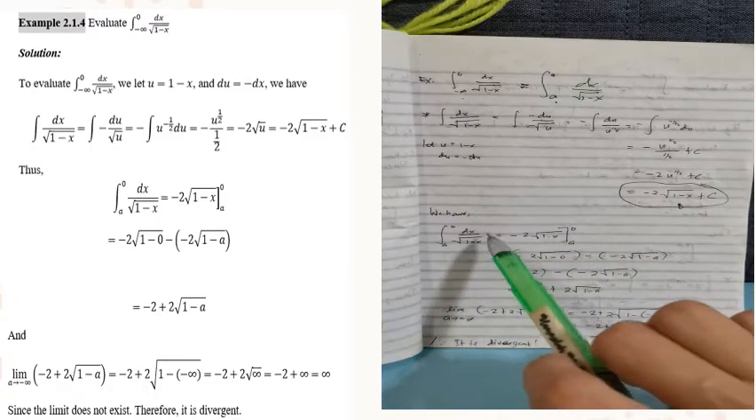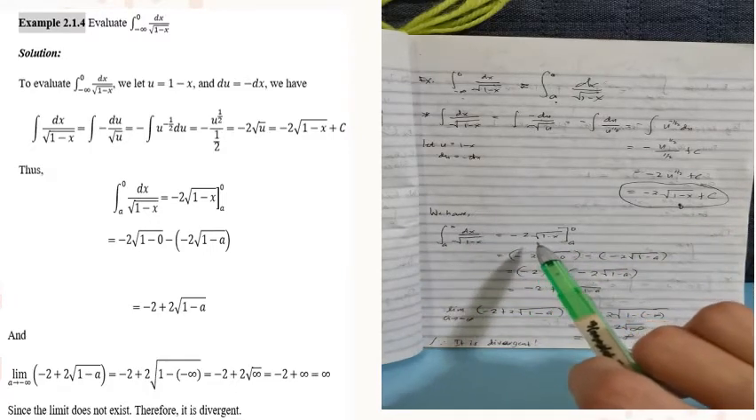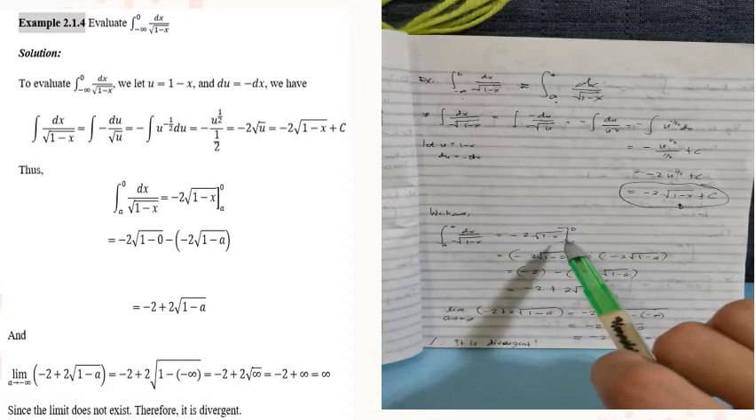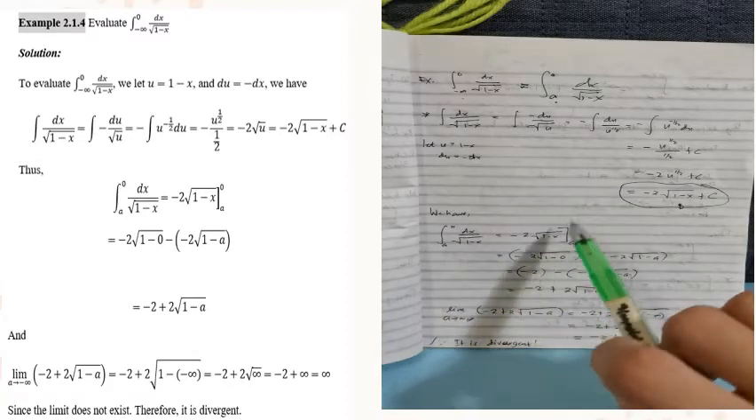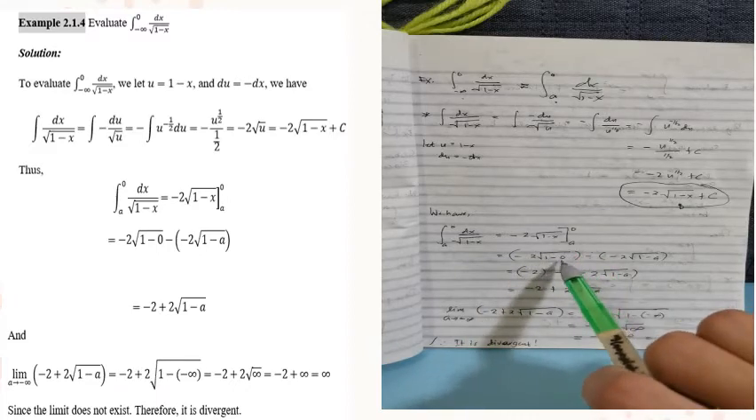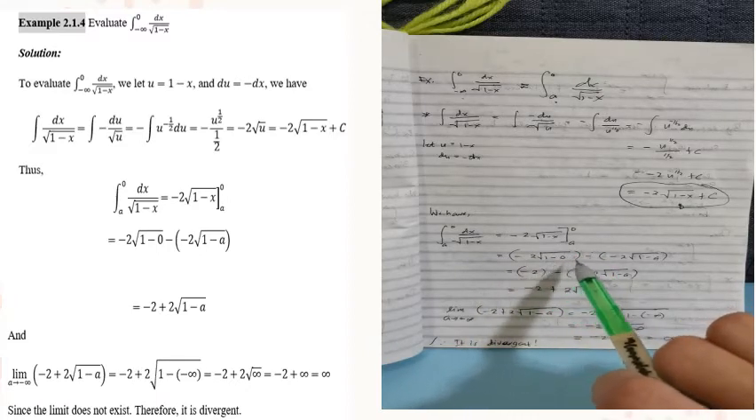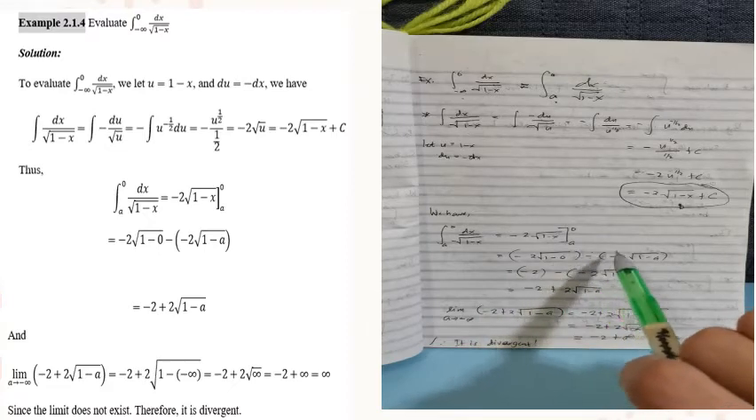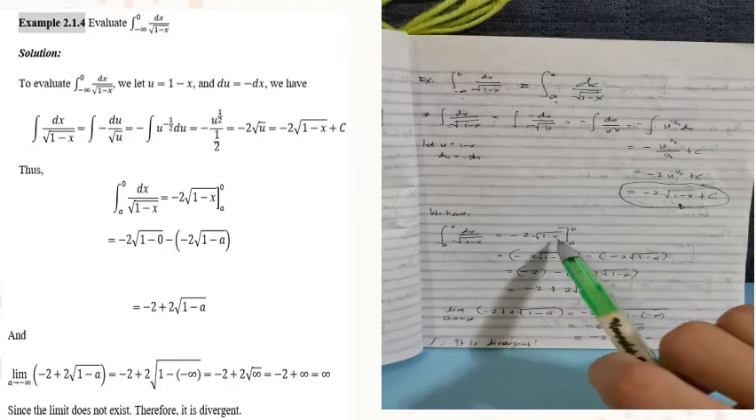Okay. So, this is equivalent to negative 2 times the square root of 1 minus x. Okay, evaluated from 0 to a. So, replace x by 0. So, we have negative 2 square root of 1 minus 0. Then here is negative. Minus times the negative of 2 times the square root of 1 minus a.